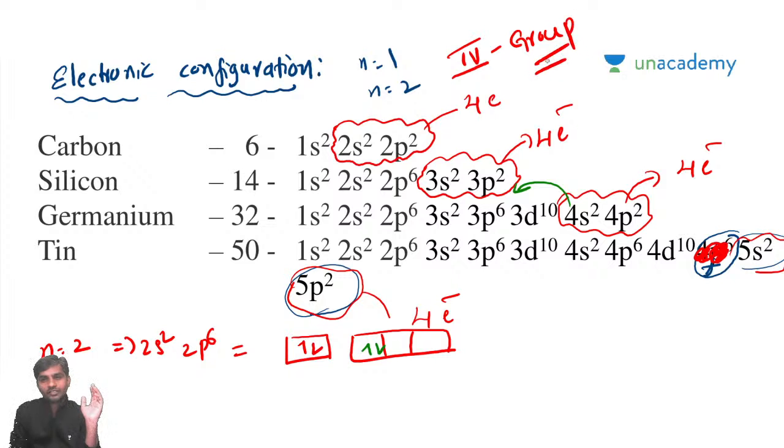Sir, why is our focus more on the fourth group elements? We will discuss, because silicon and germanium are the most important semiconductors, which are the heroes of our complete discussion of electronic devices. If you recollect from day one, electronic devices are circuits in which electron flow happens through a semiconductor. So silicon and germanium play a major role in electronic devices.